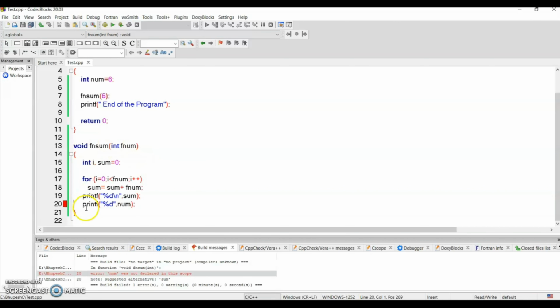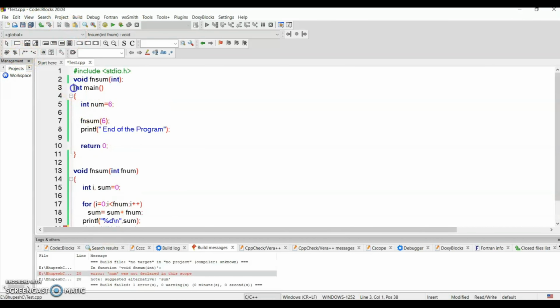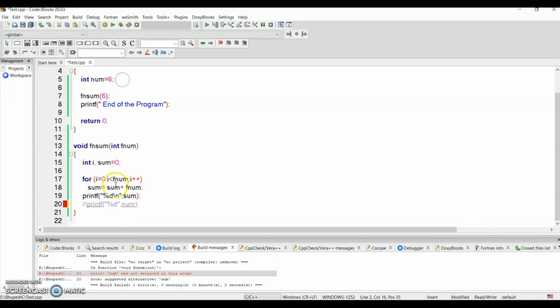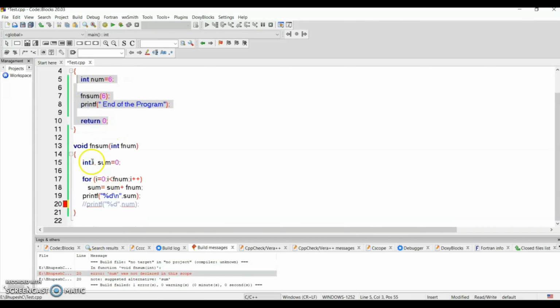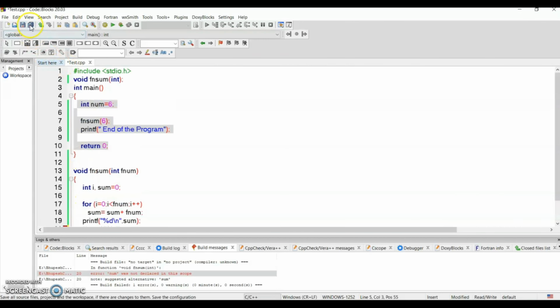This scope means inside this function. So the variable num has its scope in the main function, and variables i and sum have their scope inside fname.